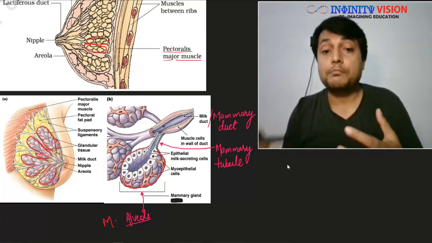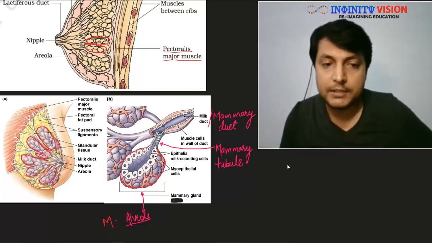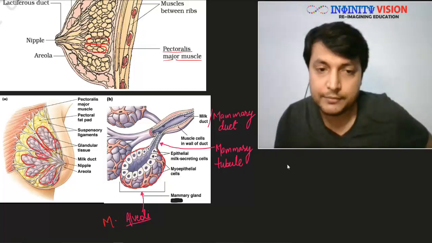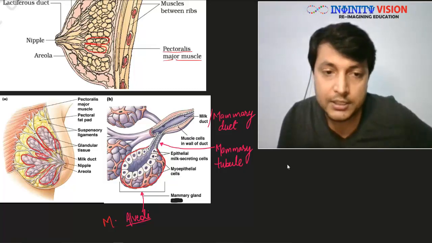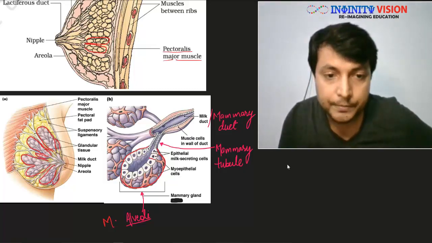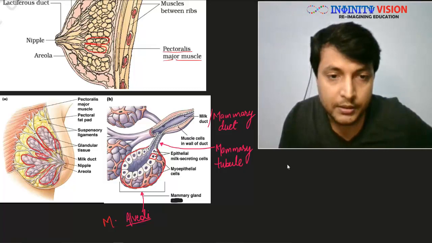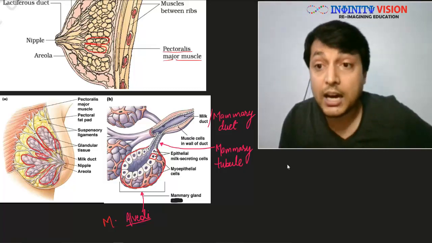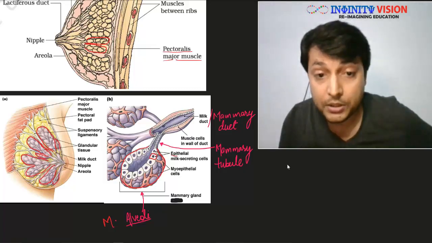and the cells of these alveoli produce milk. If you see these mammary alveoli, you find these large cells. Can you see these large cells? These are the glandular cells. These are epithelial milk secreting cells.